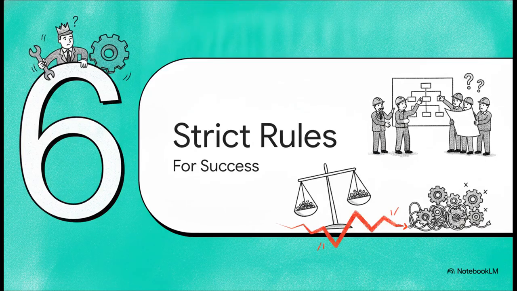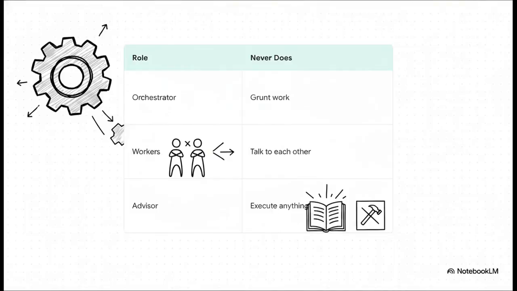Section 6. Strict rules for success. Now, just like a real company, if the CEO suddenly decides to go work on the assembly line, or the assembly line workers decide they're going to redesign the company's 5-year macro strategy, well, the whole thing falls apart, right? So, to prevent that, and to keep those API costs from exploding, there are strict "what it never does" rules, hard-coded right into this loop. The orchestrator, GPT 5.6 Sol, never does worker-level grunt work. The workers, Gemini 3.5 Flash, never talk to each other, they never expand the scope of their assigned brief, and they don't get a second chance on the same call. Actually, scratch that. If they fail, the orchestrator just steps in and handles it.